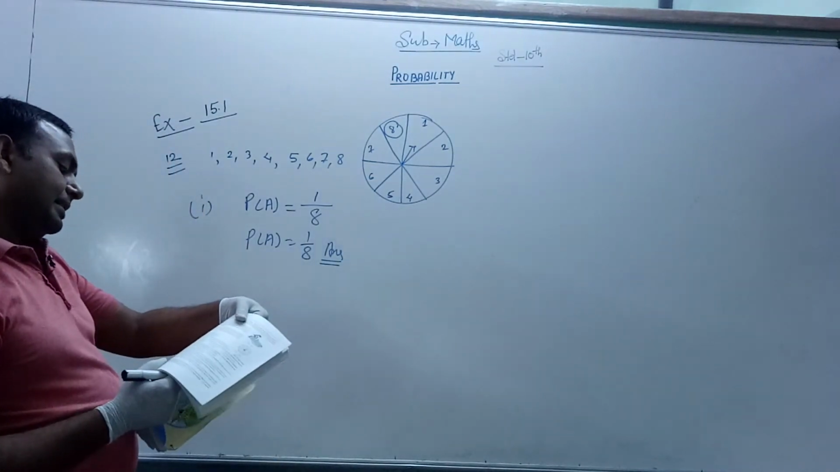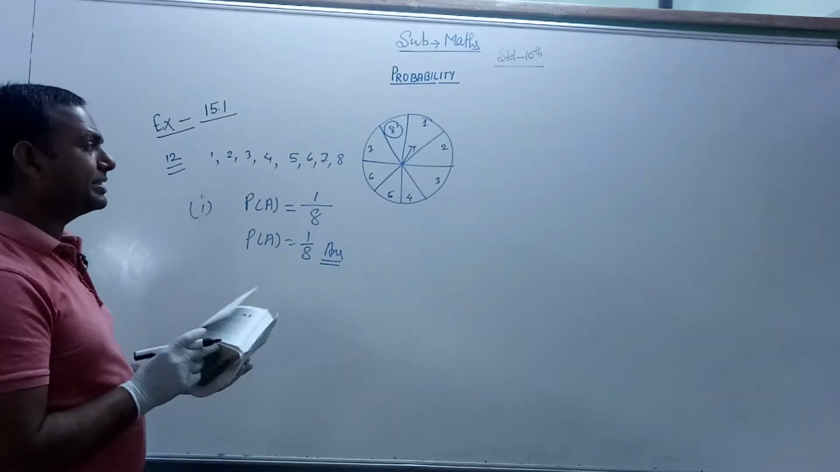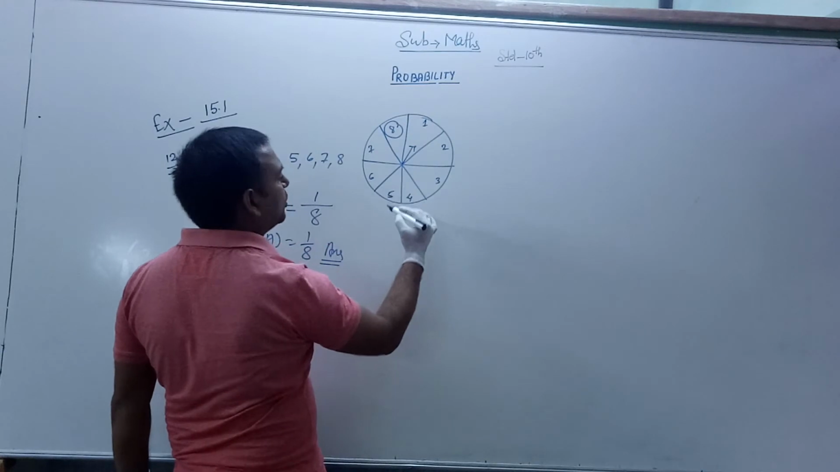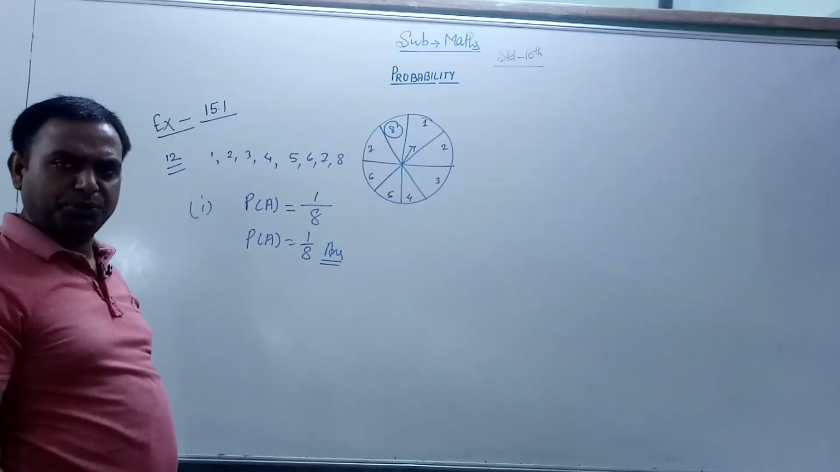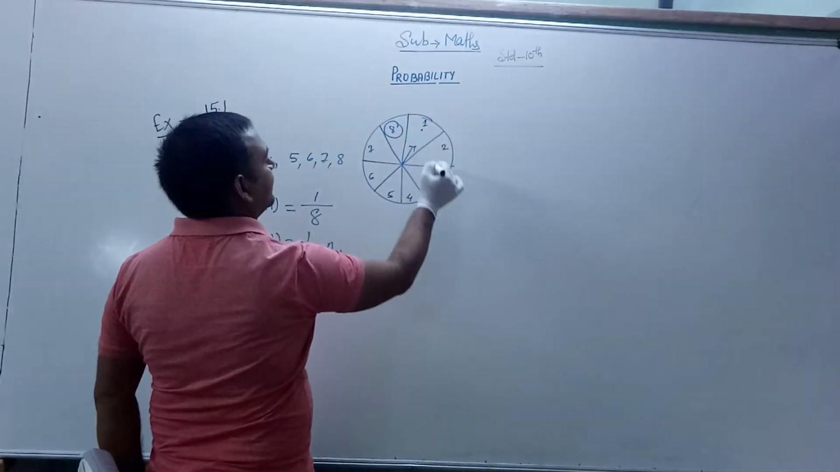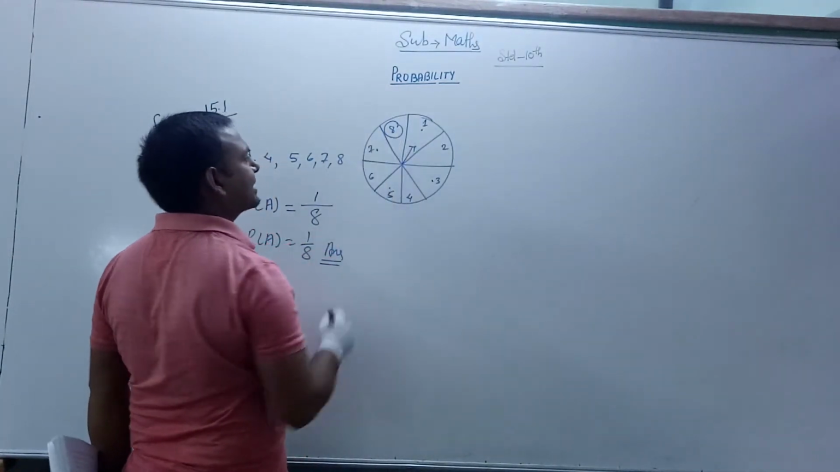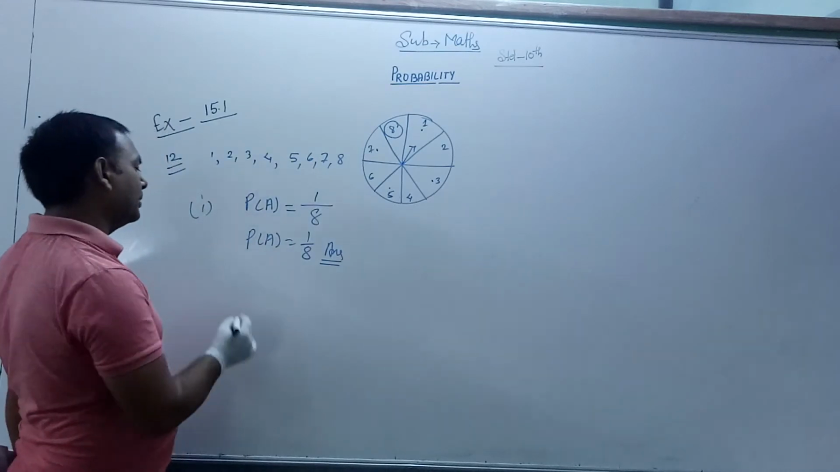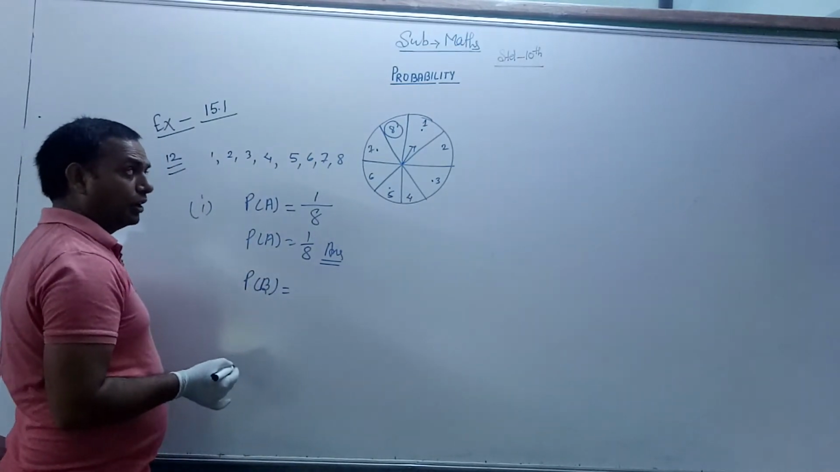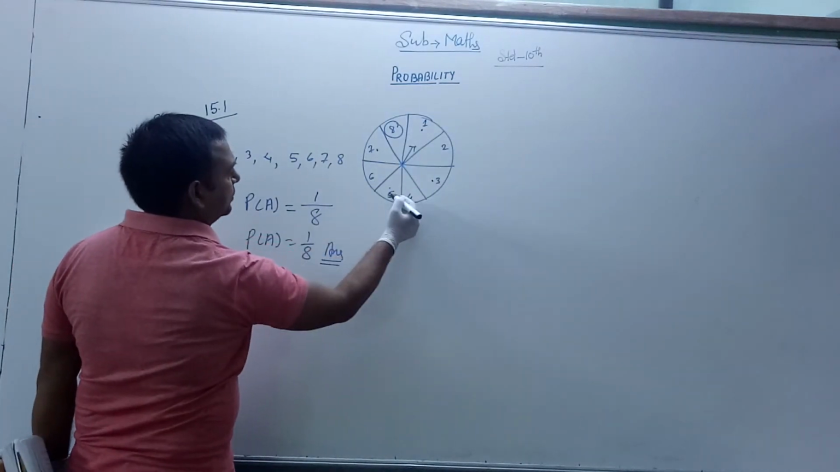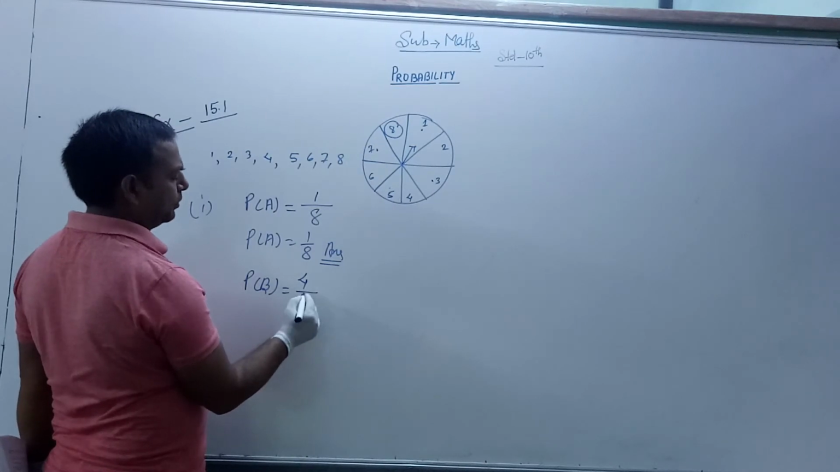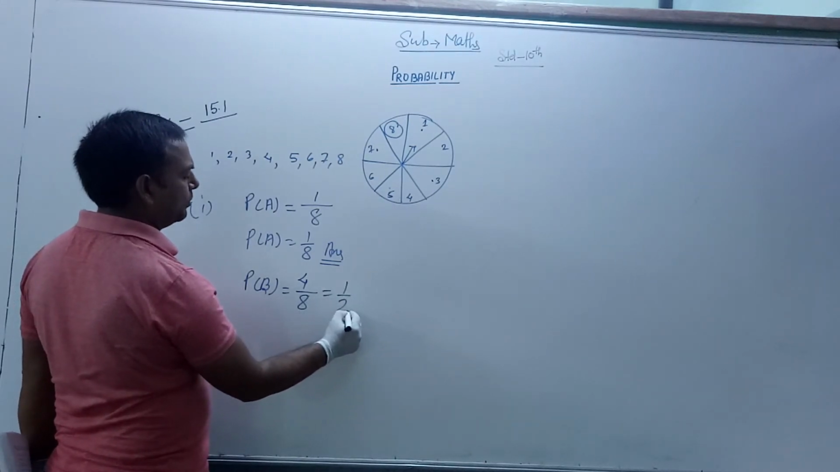Second, an odd number. You see, here is an odd number. An odd number means the number that does not belong to the table of 2. So here 1, 3, 5, 7 are the odd numbers. How many odd numbers are there? So the probability of B, that the outcome is an odd number, is 1, 2, 3 and 4. 4 numbers are odd, 4 upon 8, that is equal to 1 by 2.